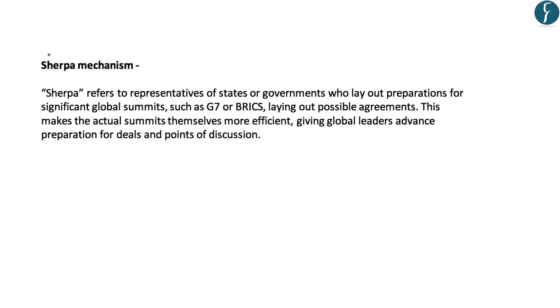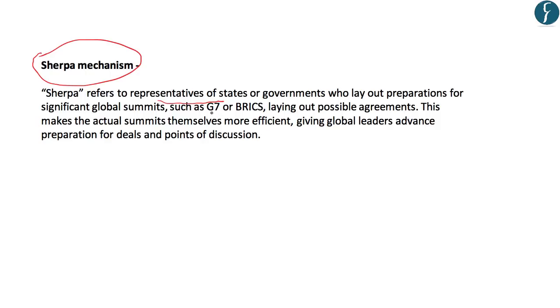Now, another key term which can be asked in the prelim exam is the Sherpa mechanism, and it can be simply mentioned as, which of the following correctly explains the Sherpa mechanism. For a multilateral grouping like BRICS, the agenda has to be decided before the heads of the states or the ministers actually meet, and it takes a lot of time to do that.